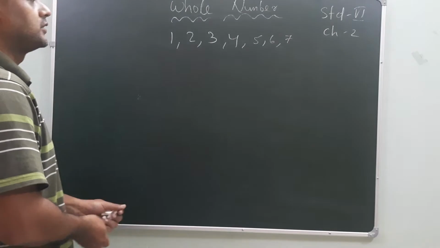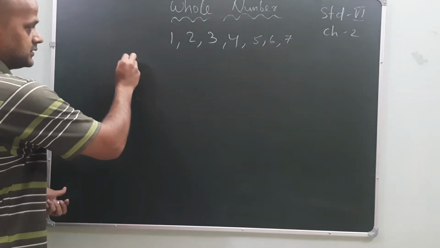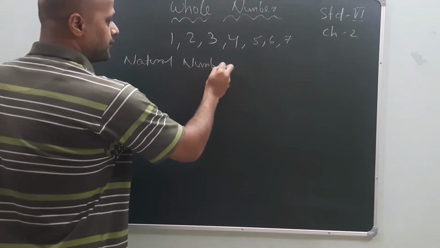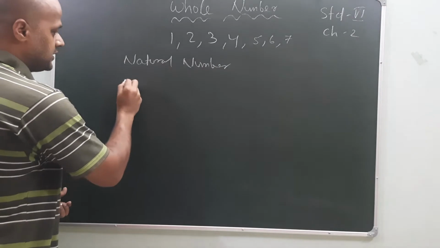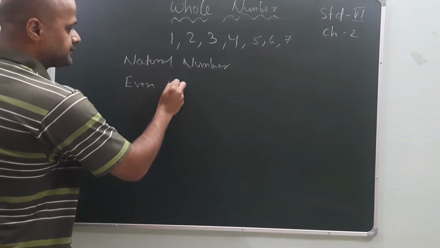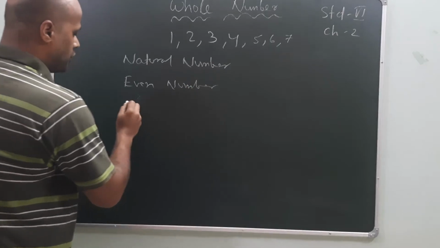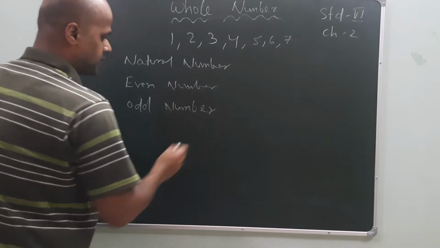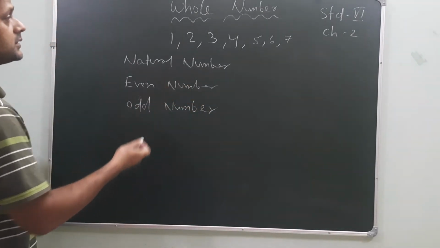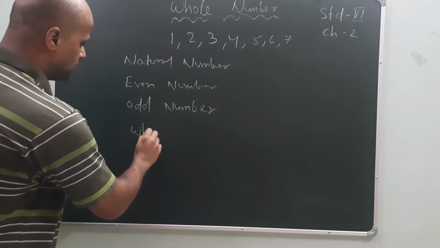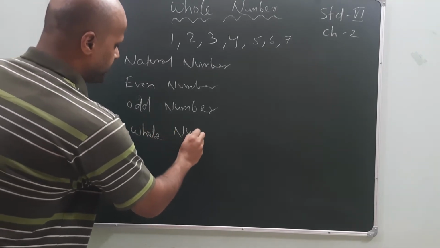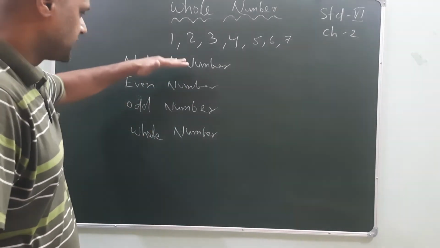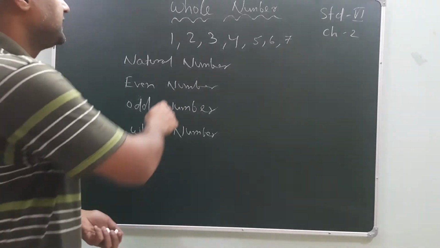What are they? First of all, natural number. Then even number. Odd number. Then last, whole number. So basically we will discuss these four. Now, what is a natural number?